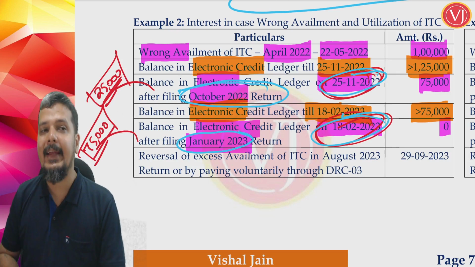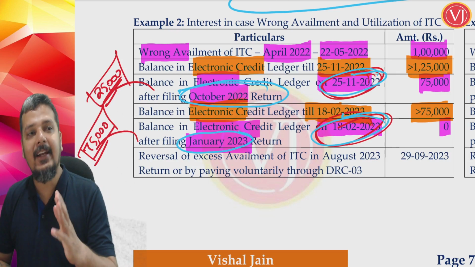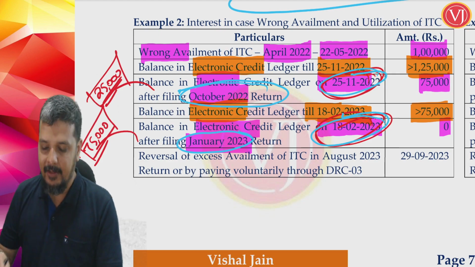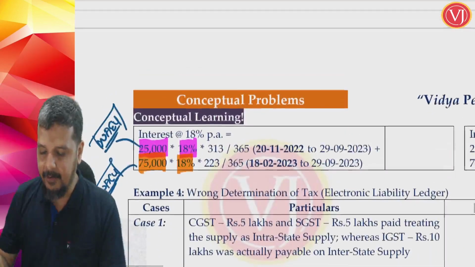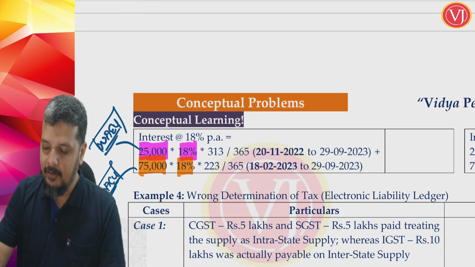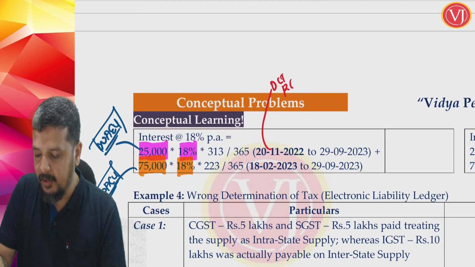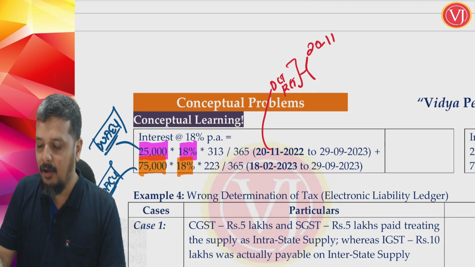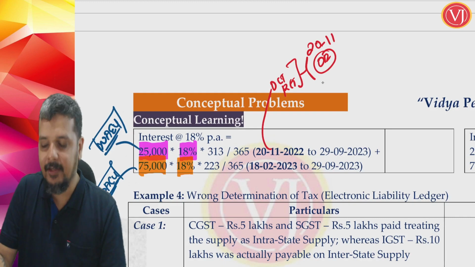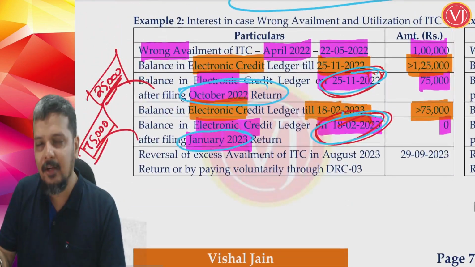Now, interest starting date is a bit different here. They tell that interest will start from the October return. So, what is the October return due date? 20th of November. Or when the October return was actually filed? If you go back to the example, the October return was actually filed on.